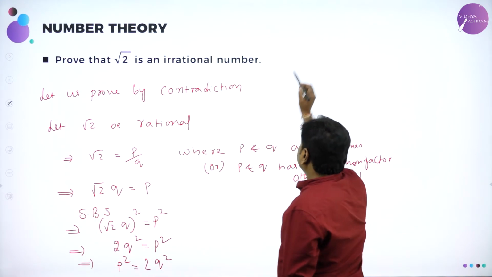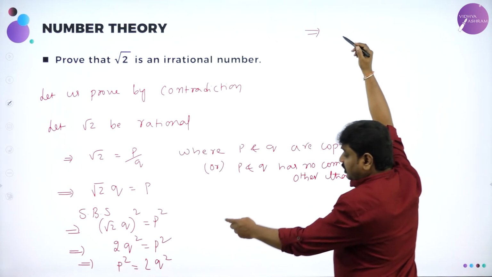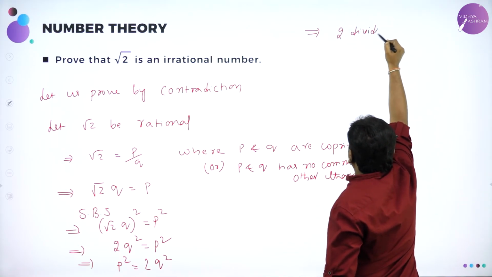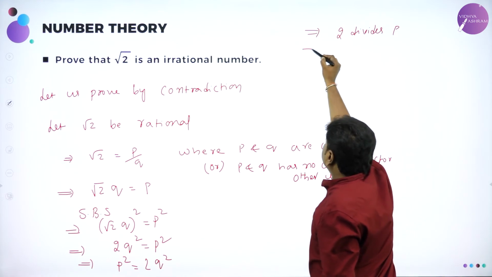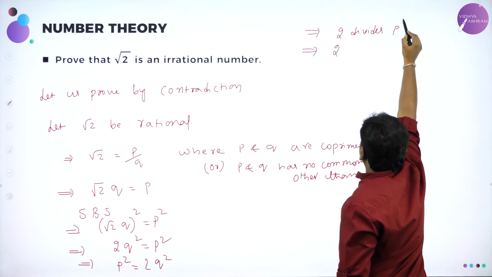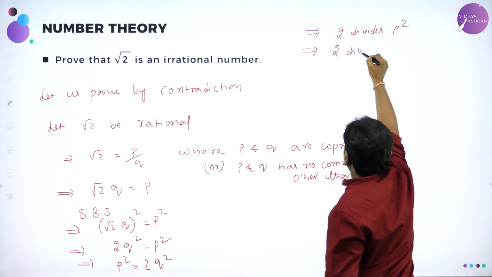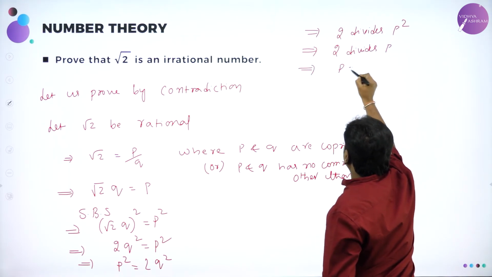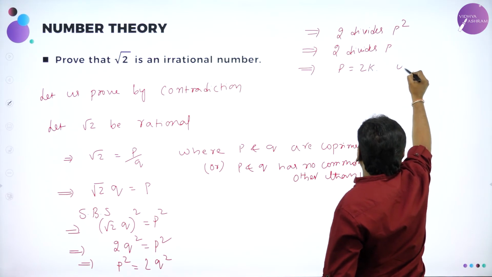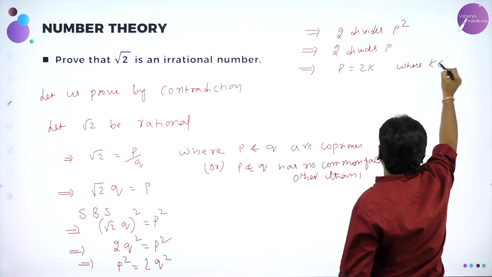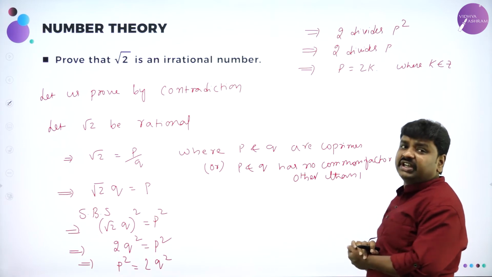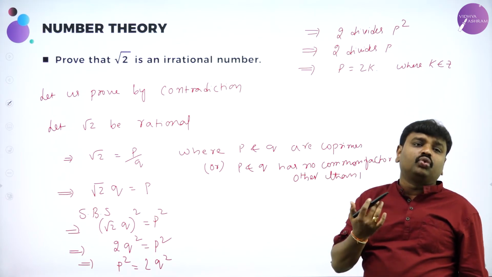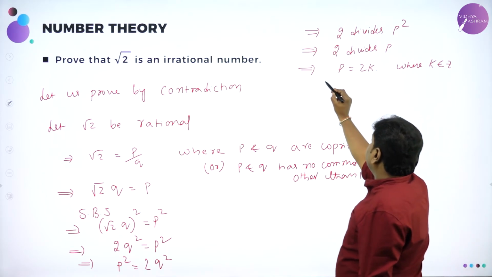So I can say that 2 divides P square, and if 2 divides P square, 2 divides P. That implies I can write P as 2 times K, where K is an integer. If any number is divisible by 2, I can write it in the form of 2 times an integer. Now squaring on both sides again.